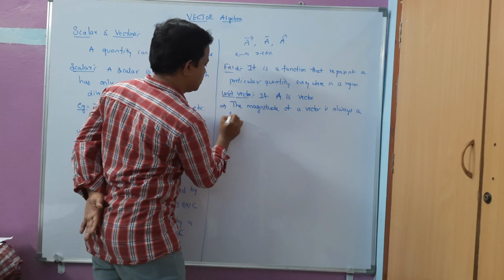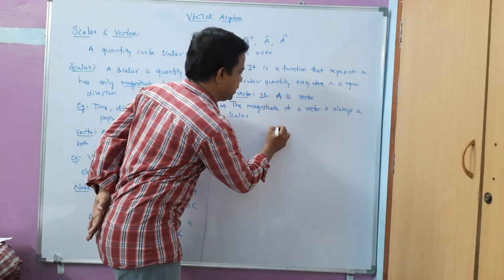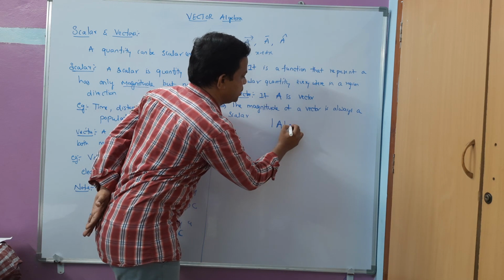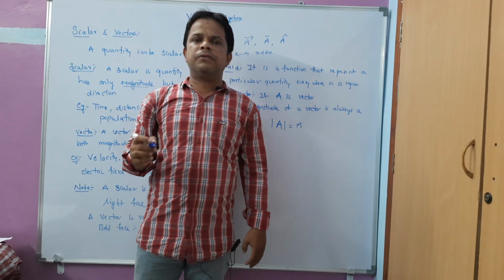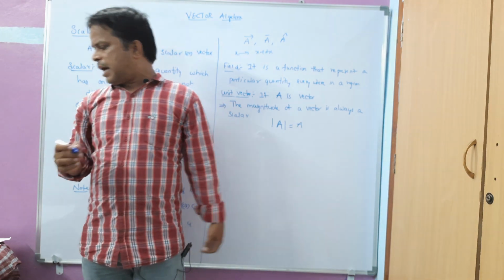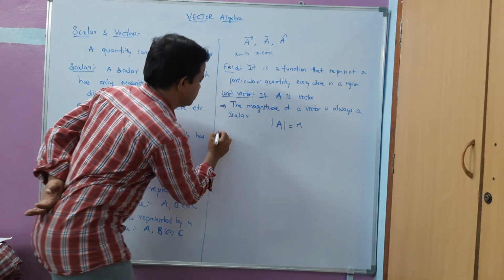Mathematically I can write it like this: the magnitude means I take the bars on the sides, which is light face A. So the magnitude of the vector A is a scalar.